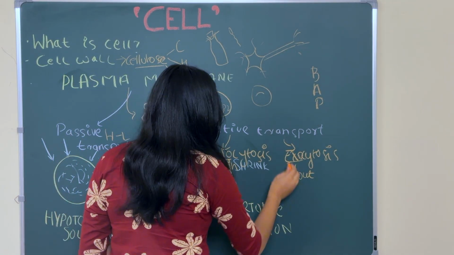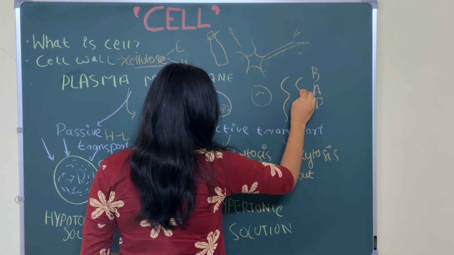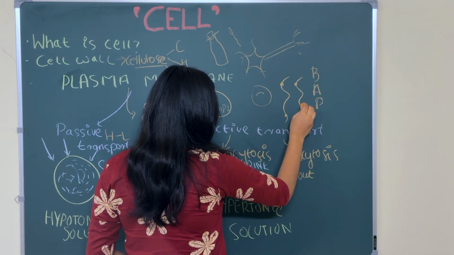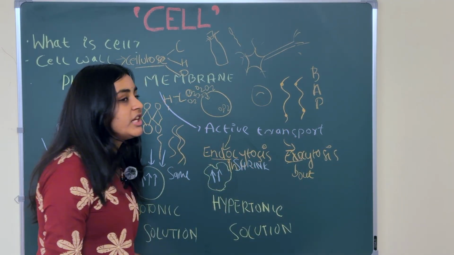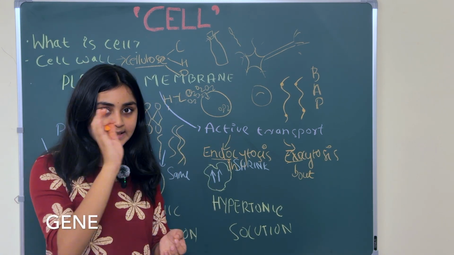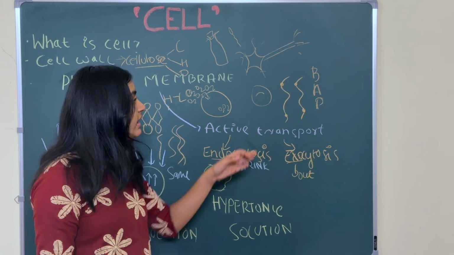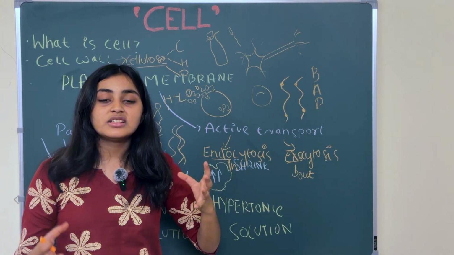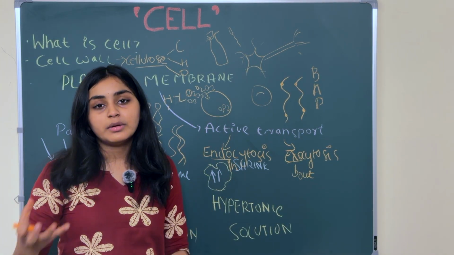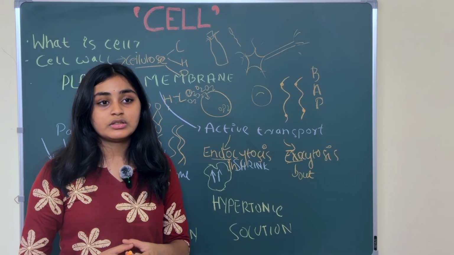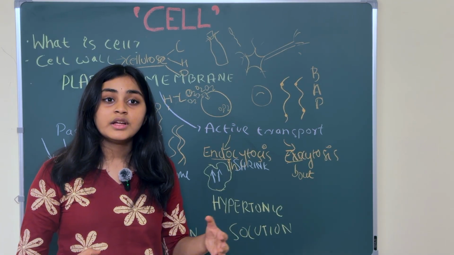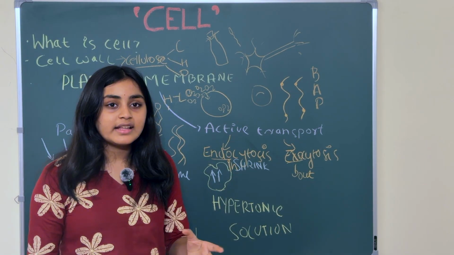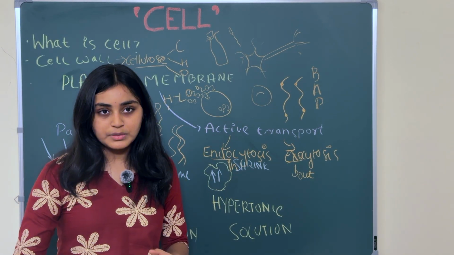This is our DNA. Our gene will be present here. Now, what does this gene do? The gene is a segment inside the DNA, inside the chromatin threads. These two are the chromatin threads, and this is the gene. The gene contains the genetic information of the person, like the person's eye color, hair color, the skin tone, and everything. It contains everything.